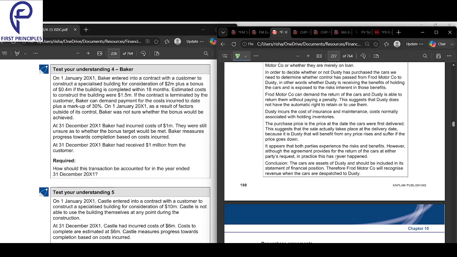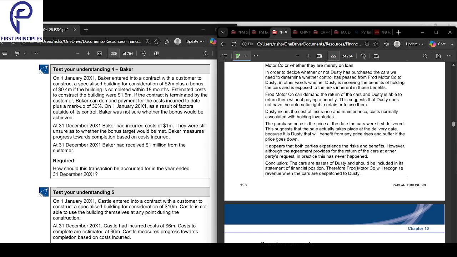This suggests that the sale actually takes place at the delivery date because it is Dusty that will benefit from any price rise and suffer if the price goes down. So it appears that both the parties experience the risk and benefits. However, although the agreement provides the return of the cars at either party's request, in practice this has never happened. So in concluding, the cars are assets of Dusty and should be included in its statement of financial position. Ford will recognize revenue when the cars are dispatched to Dusty.